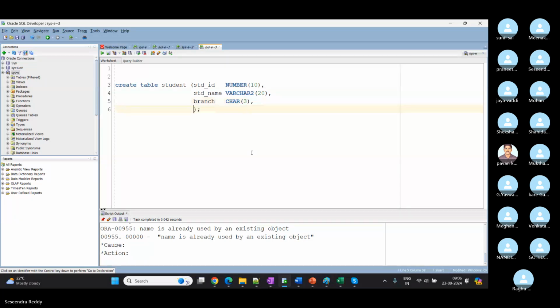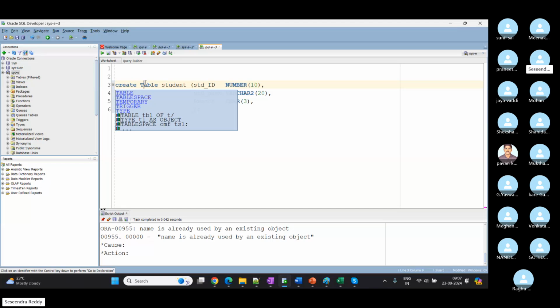And if you observe, I can use uppercase and lowercase characters. It is not like other programming languages. It is not case sensitive. We can use whatever we want. So I can say branch with B as capital, and here I can say student, right? So I can say D as capital, and here I can use ID as capital. In some cases I can use all lowercase. Whatever we want, we can do. So it is not case sensitive. Whatever case, uppercase, lowercase, or mixed combination, we can use in SQL.